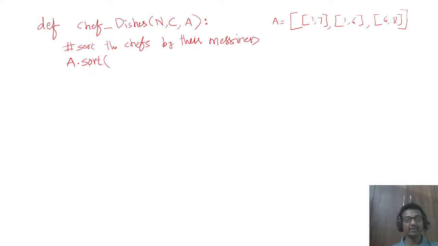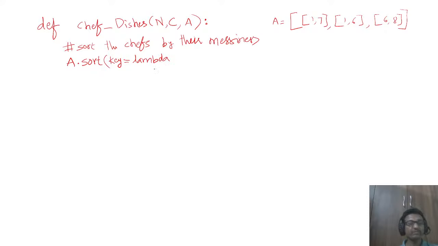in place. Okay, so when it is a complex object like this, list of list, then we should use a key. We should tell Python by which element you should sort this. Since each element is again a sublist here, whenever we use key, the value should be a function. So the best way is by using an anonymous function called a lambda here.